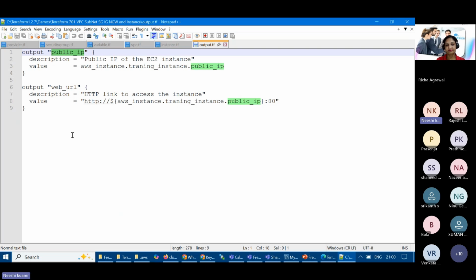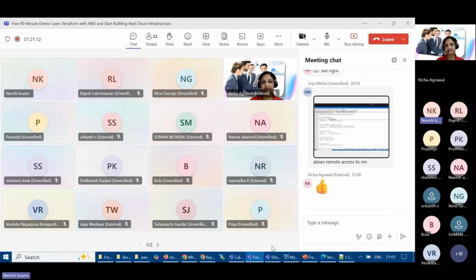So in Terraform, we have one of the pillars called output, and with the help of it we get the public IP address, from the AWS instance resource in Terraform. But we want a URL also, because we want to access it on port number 80. So while running this code, it will print this URL as well, right? Does anyone have any issue in the code walkthrough before going to the demo?